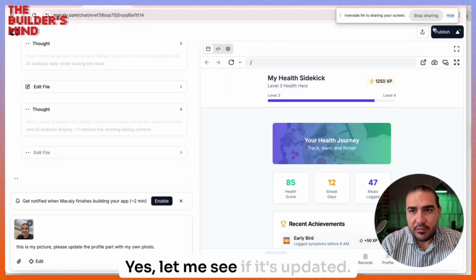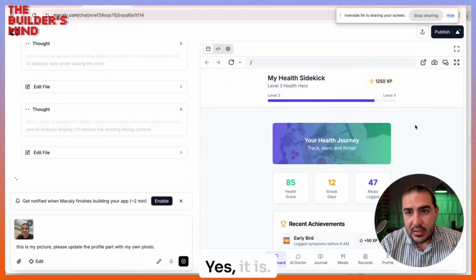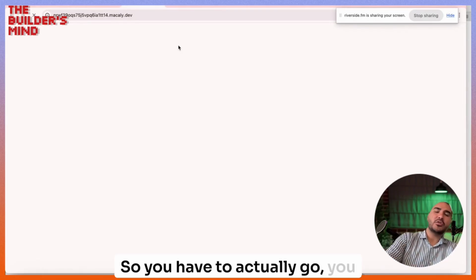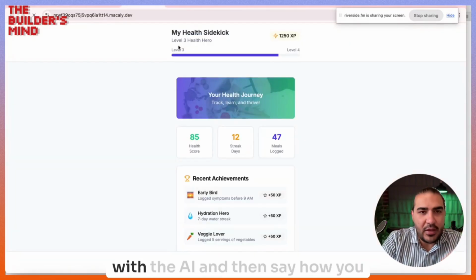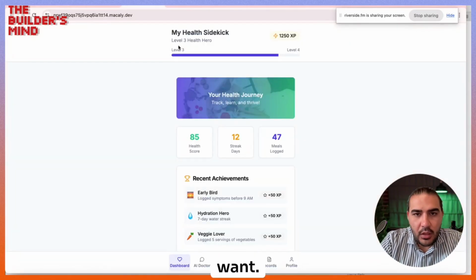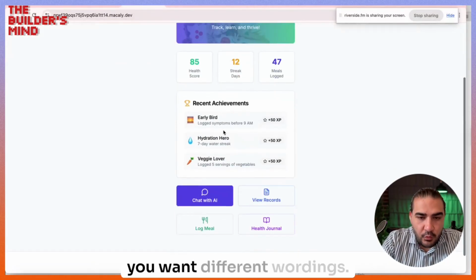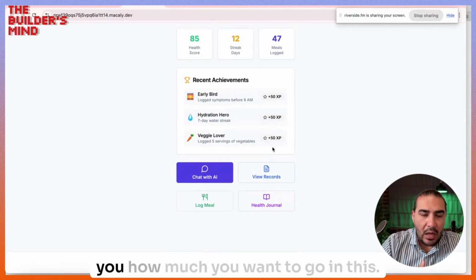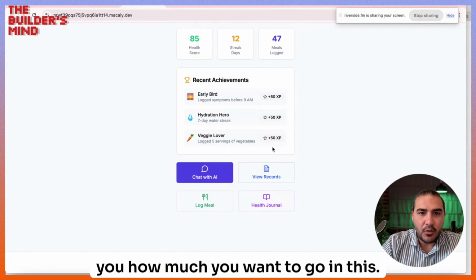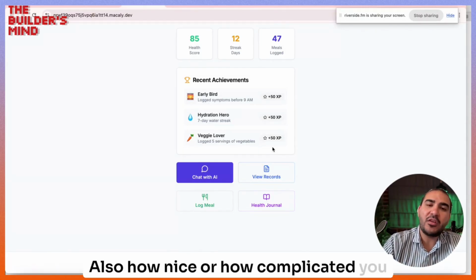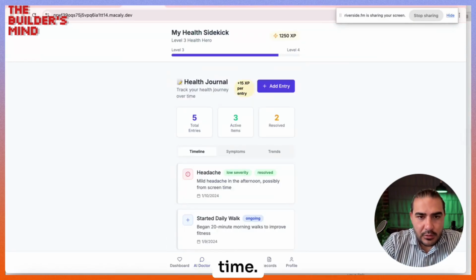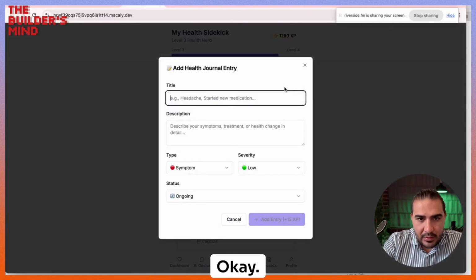Yes, let me see if it updated. Yes, it did. Let me check it again. So you have to actually go, check it, chat with the AI, and then say how you want it. Maybe you want a different color, different wordings. It's really up to you how much you want to go into this, and how nice or how complicated you want to make it. So you just have to give it your time. Just do it. Okay, here it is.